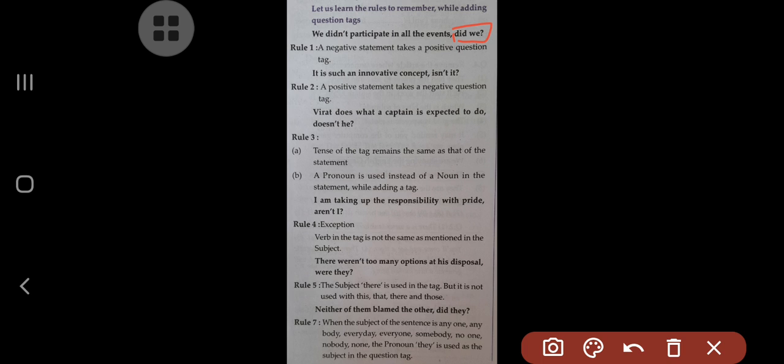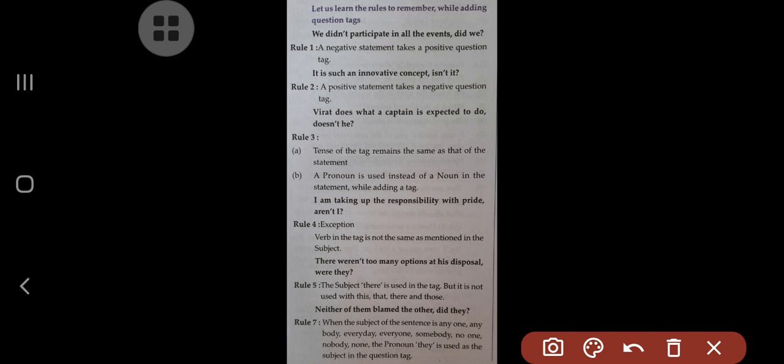So how this tag is added, we will see now with the help of the rule. Now, we didn't participate in this sentence. Didn't, this word is very important because this word will tell you it belongs to the past tense. And the second important thing, that it is negative because did not, this word is there.